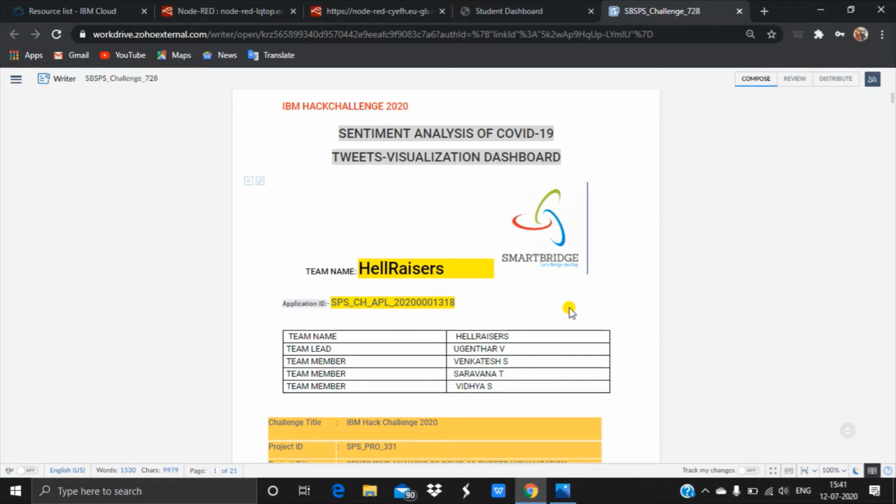Sentiment analysis is a process of splitting the information into three parts: positive, negative, and neutral. If the sentiment is positive, then the news is good. If it is negative, then the news is bad. For example, if the number of active corona cases in India is 100, then the sentiment analysis will be negative. If the number of active corona cases in India is 10, then the sentiment analysis will be positive. Based on this, the sentiment analysis works. Let's go into our video.